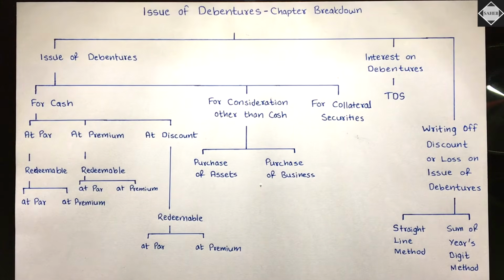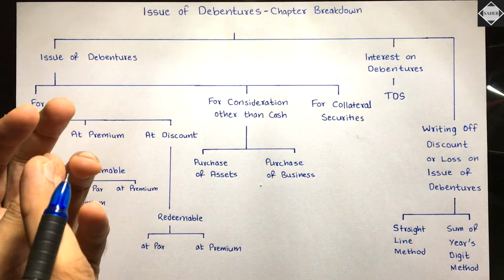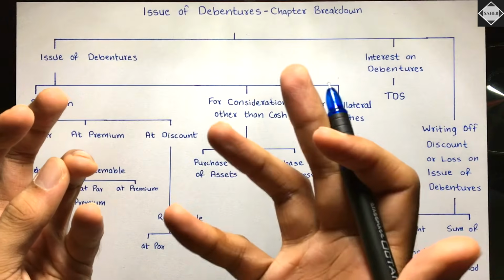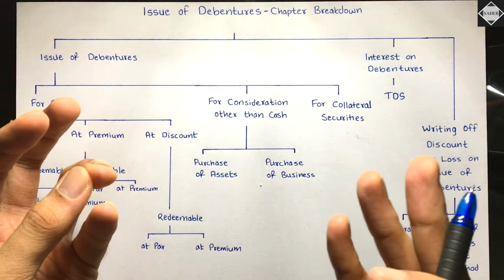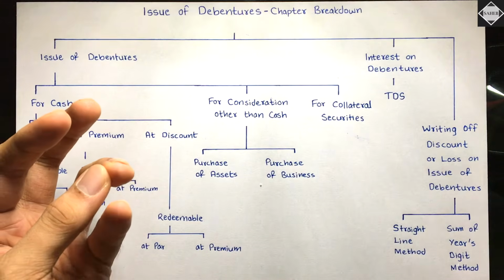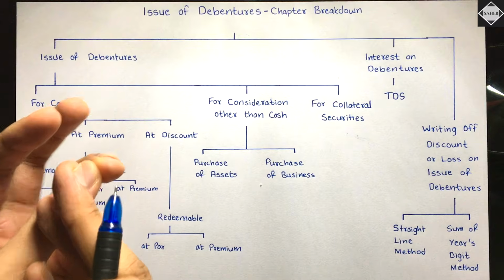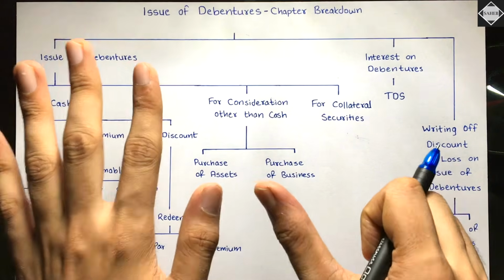While passing the journal entries of issue of debentures, at that time only you have to consider the element of repayment, because you exactly know what will happen after 10 years, after 7 years, or whatever the maturity period is, because everything will be decided. What's the repayment value? What's the redemption value? Everything will be decided beforehand itself. So that's why in this main topic we have 6 different cases. Don't worry, I will teach you.